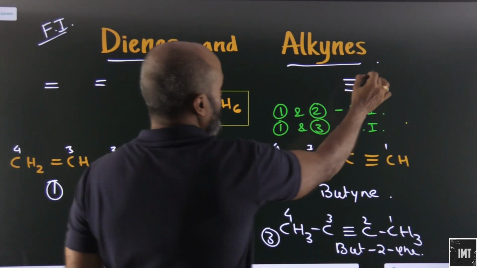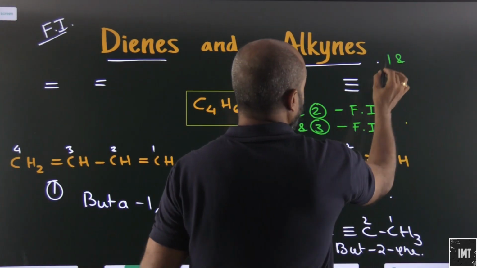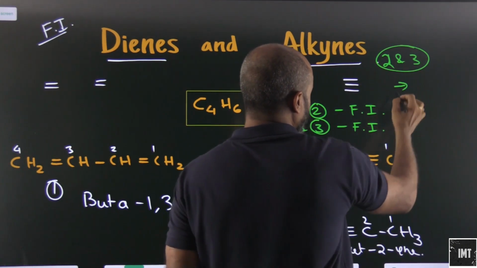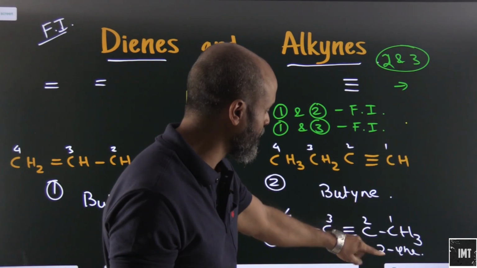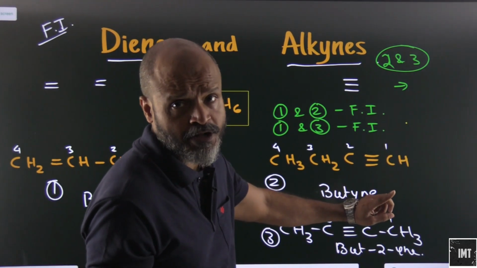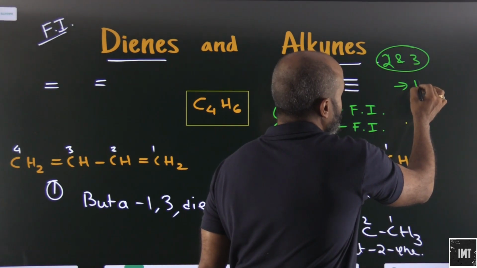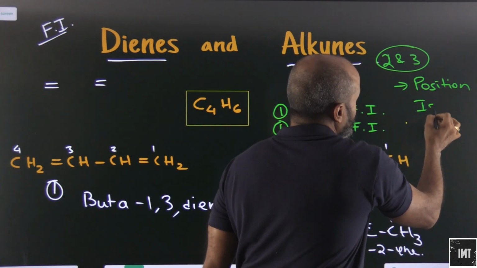Okay, between 2 and 3, what do we have? These are both alkynes, so it's just that the position of the triple bond is changing. Here it is at position 1, here it is at position 2. So 2 and 3 will be basically position isomers. These will be position isomers.